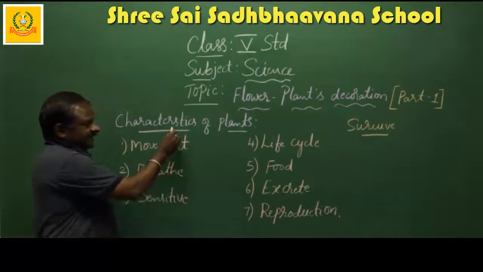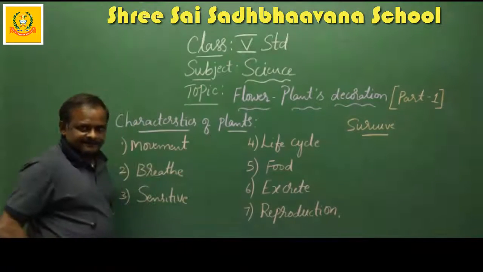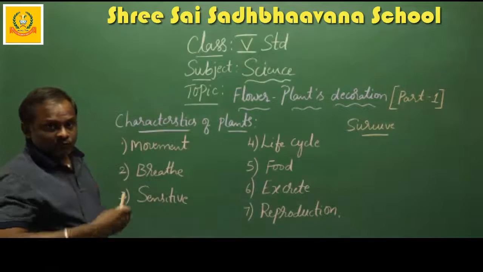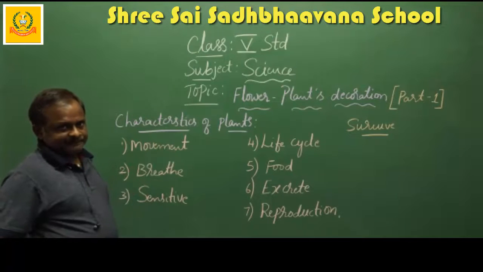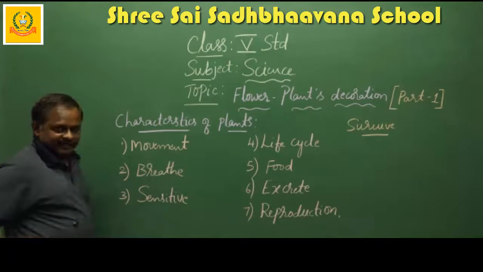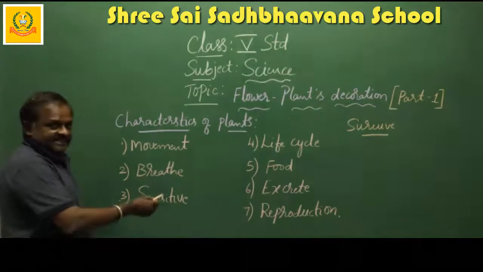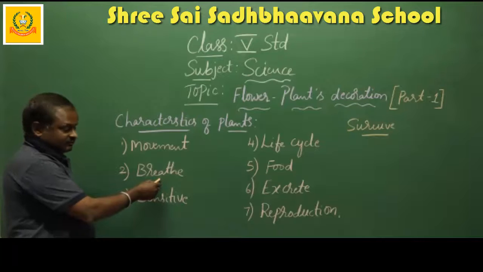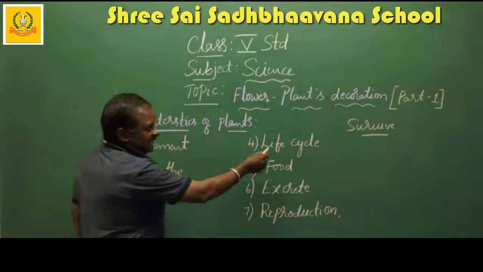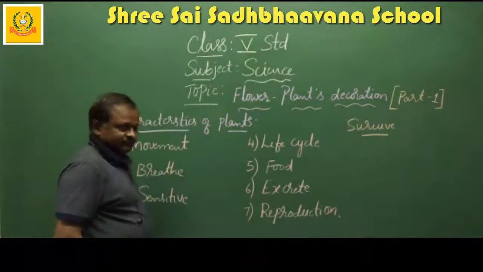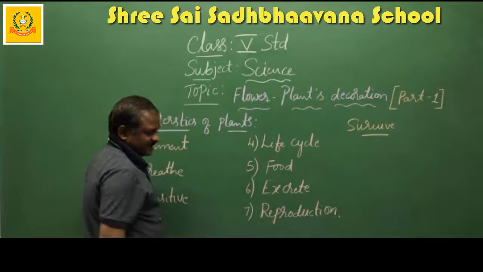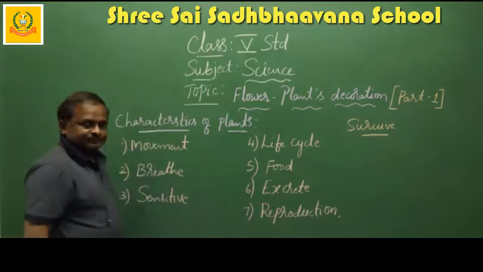I have written here characteristics of plants. Once I read all the characteristics, then one by one I will explain. Okay, the first characteristic is movement. Second one is breathe, sensitive, life cycle, food, excrete, and reproduction.